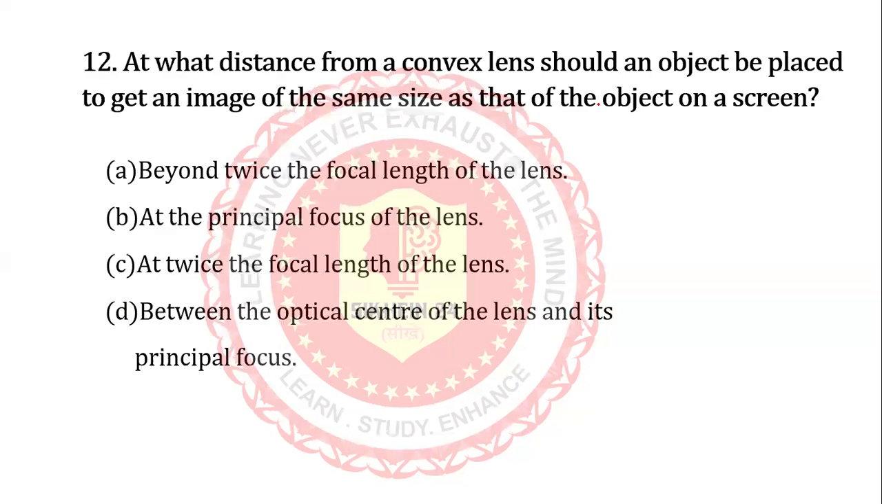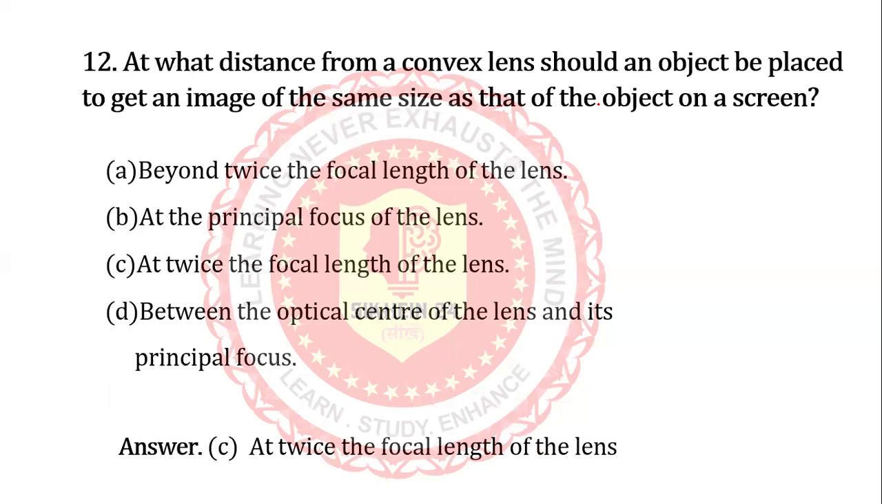So next question. At what distance from a convex lens should an object be placed to get an image of the same size as that of the object on screen? You have four options, we will go with C, which says at twice the focal length of the lens, right? So it is the correct answer. And you can see, use the formula and find.